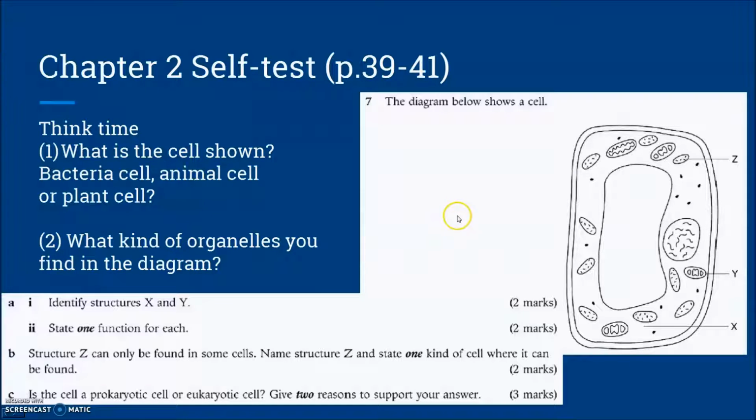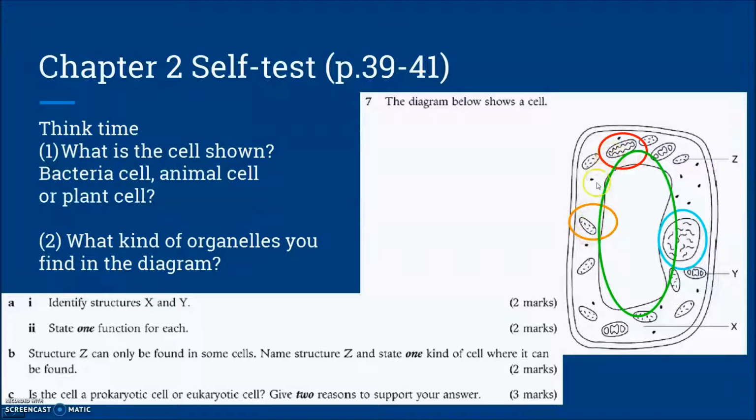佢一定唔係動物細胞啦, because you can see a cell wall here. Remember that this figure doesn't tell you anything about the plant cell, but you need to recognize some simple features, for example this large central vacuole and also this cell wall. So point out some specialized organelles here: the central vacuole, the large vacuole, and also the nucleus.